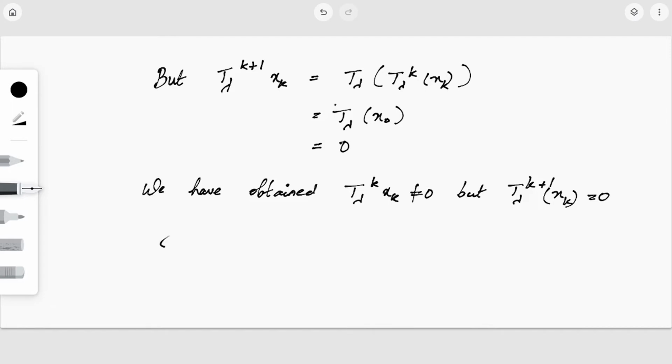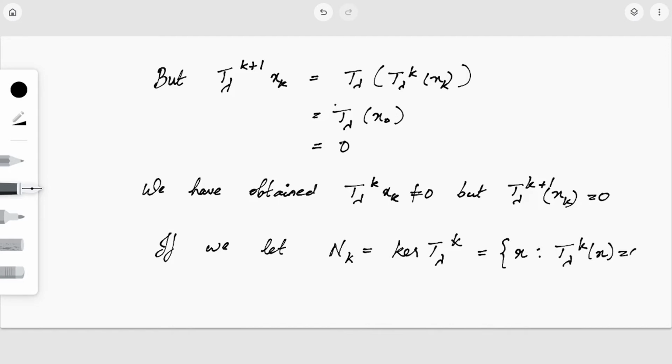So if we consider, if we let, this is just a notation, nk to be the kernel of T lambda raised to k. Okay, if nk is kernel of T lambda raised to k, what is kernel of T lambda raised to k? It is a set of all x such that T lambda raised to k of x is equal to 0, right? So if nk is defined to be the kernel of T lambda raised to k, then we can get a relation: nk is always contained in nk plus 1.